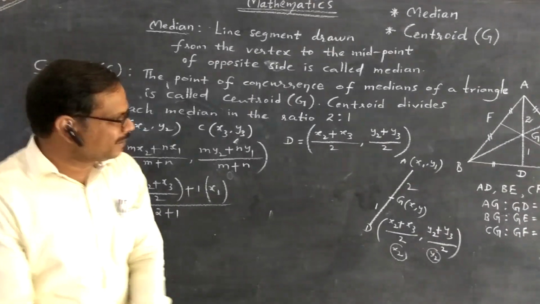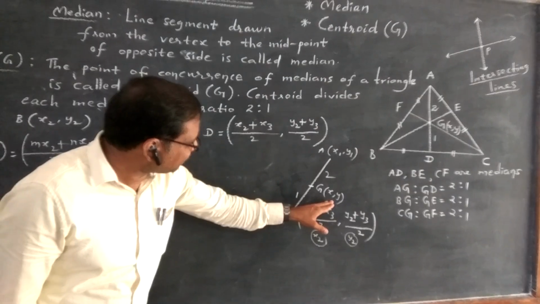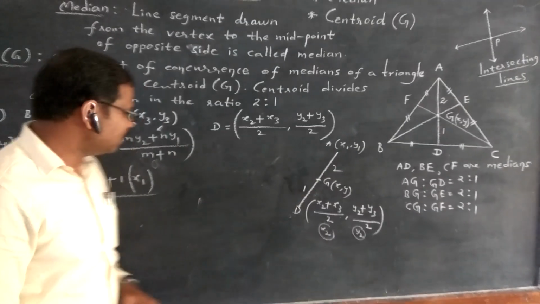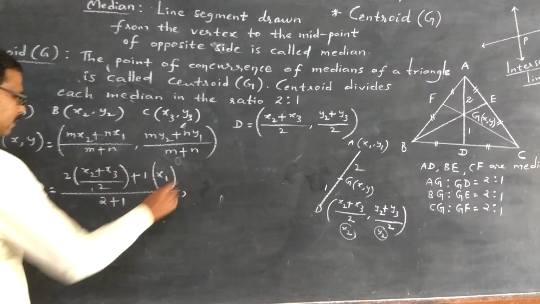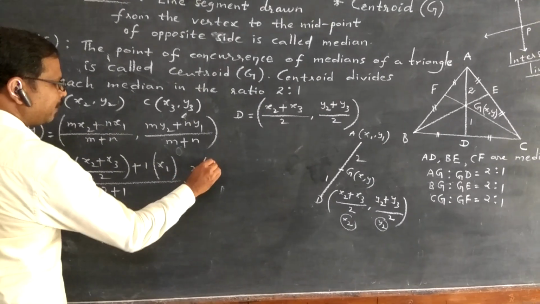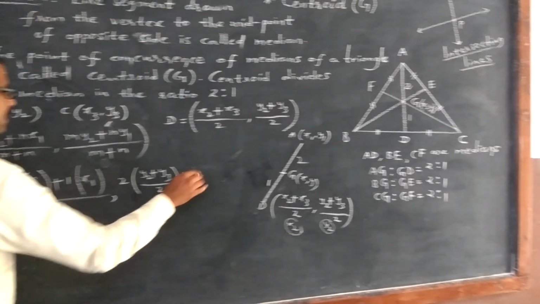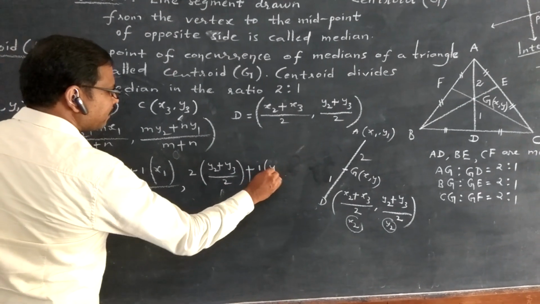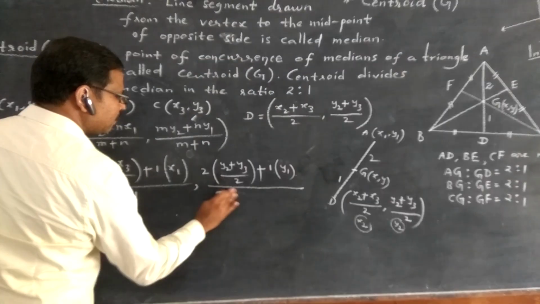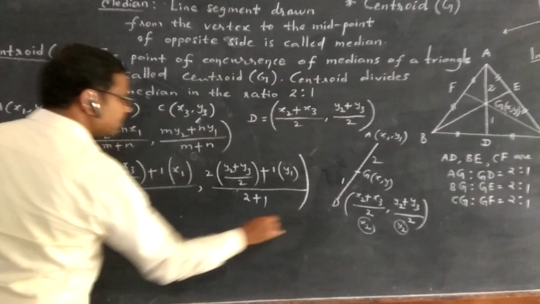So I am applying the division formula for this concept, comma m y2, that is y2 plus y3 by 2, plus n y1 upon 2 plus 1.